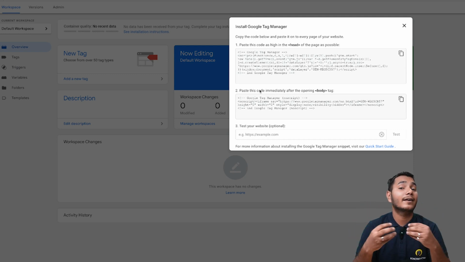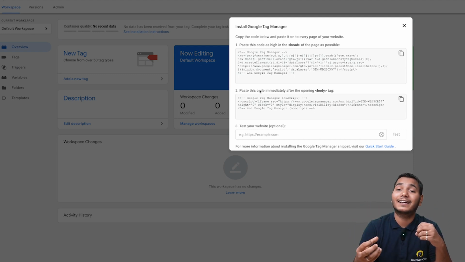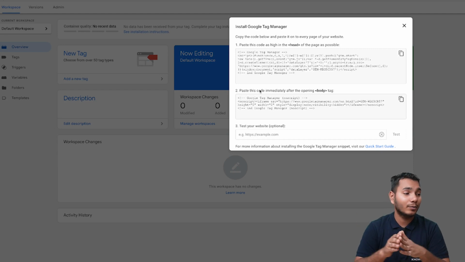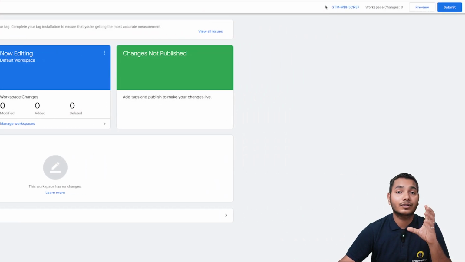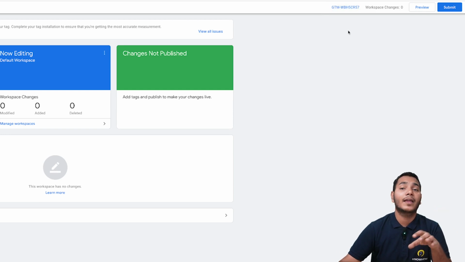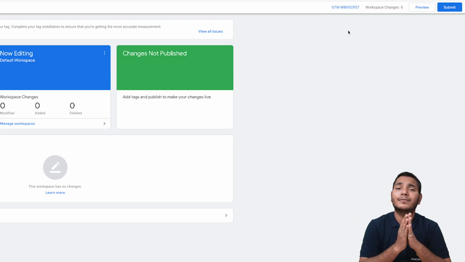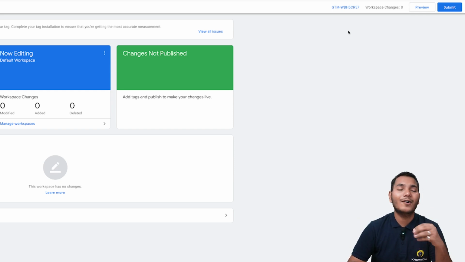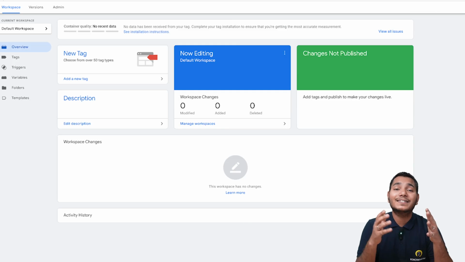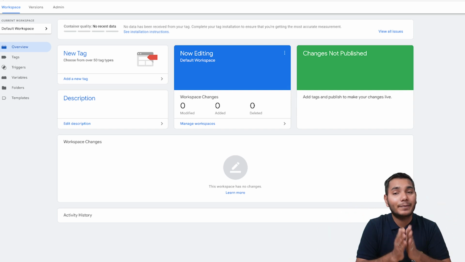So now, as we are understanding the basic setup for connecting our Google Analytics to our website, we'll not go with the code process. We'll just copy this GTM ID, right? As you can see here, this is our GTM ID, and in most CMS we only want this ID, because every CMS has a free plugin for Google Tag Manager where you can simply put in the GTM ID for connecting, and all the other code is automatically generated and added onto pages, right?